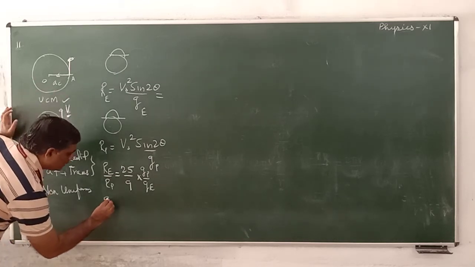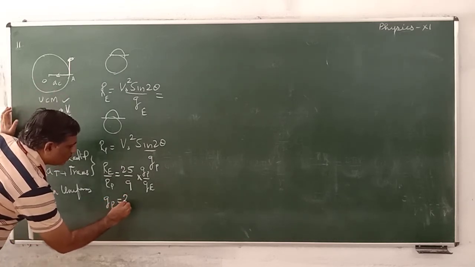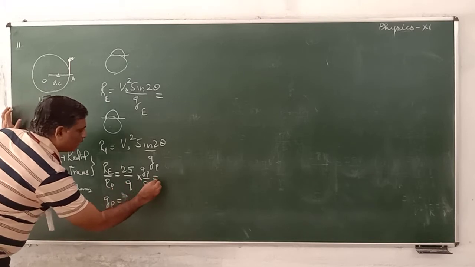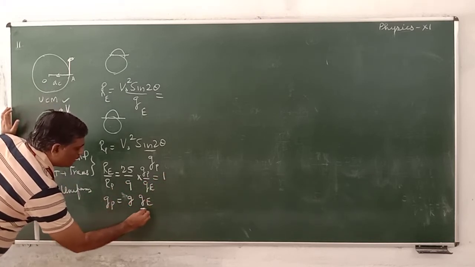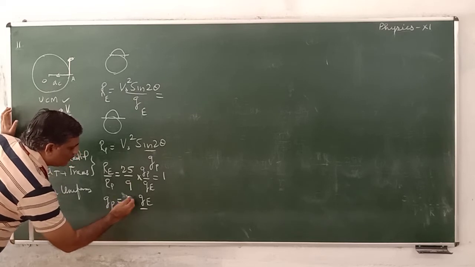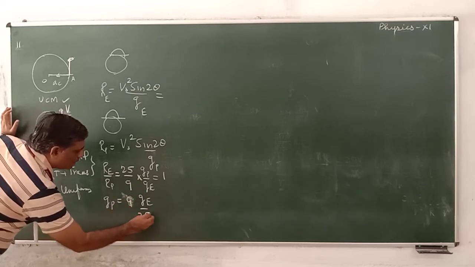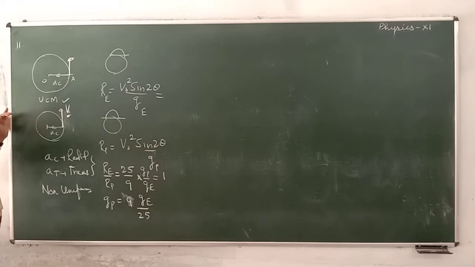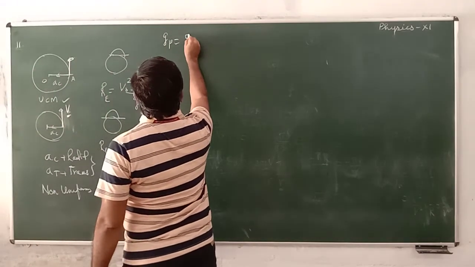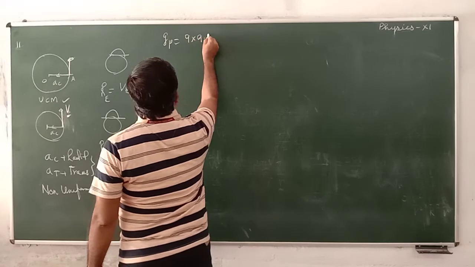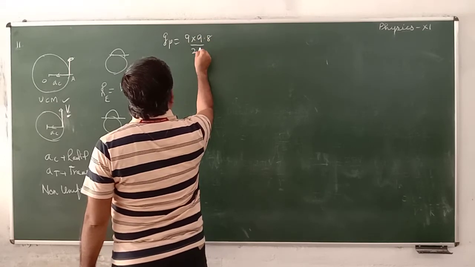So GP is equal to 9 GE divided by 25. GE is given, so GP is equal to 9 into 9.8 divided by 25.